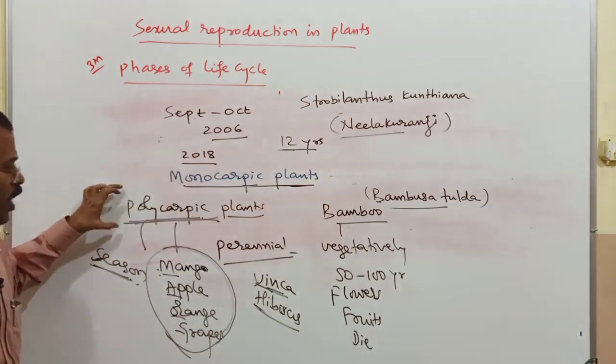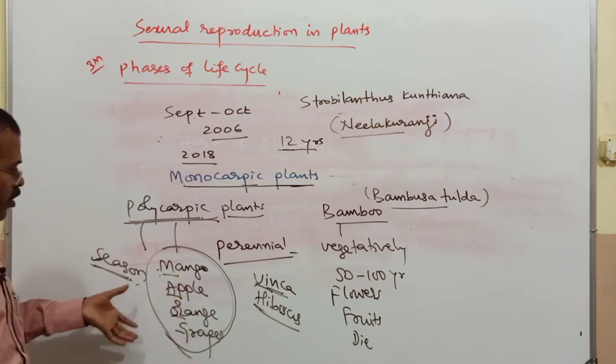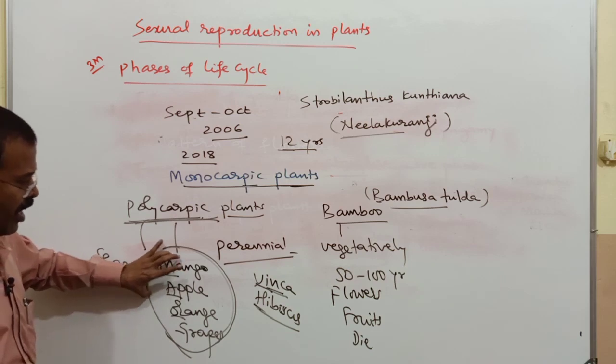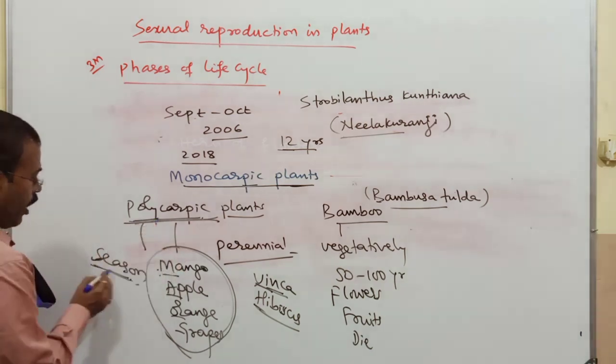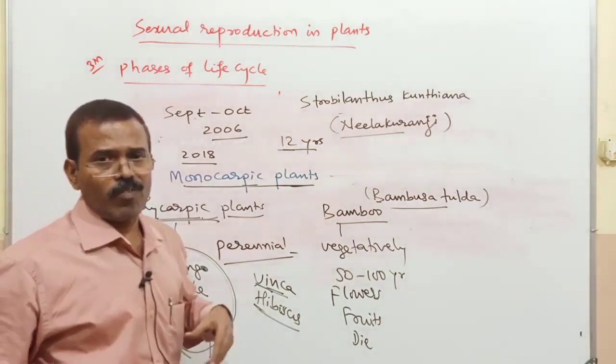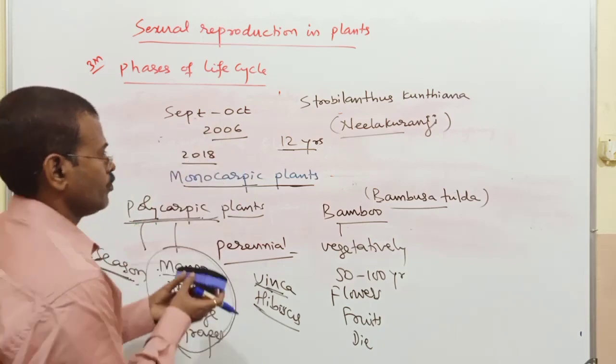Polycarpic plants produce flowers many times in their lifespan, perennial and seasonal in nature. So this is about the flowering season in the reproductive phase.